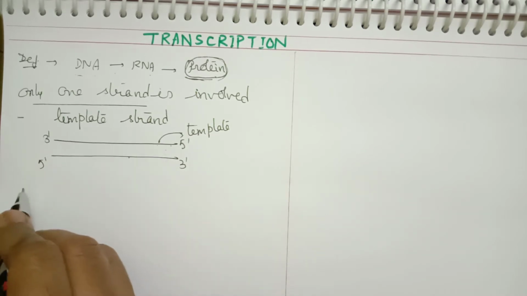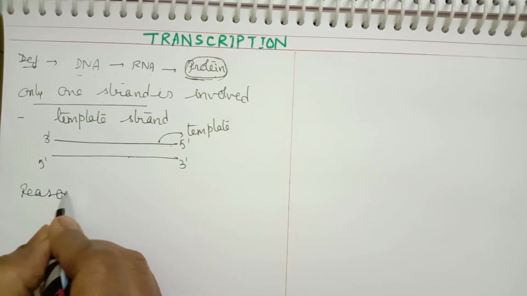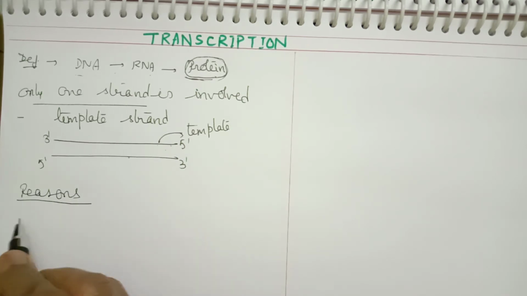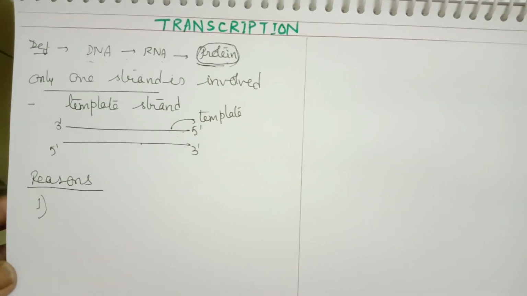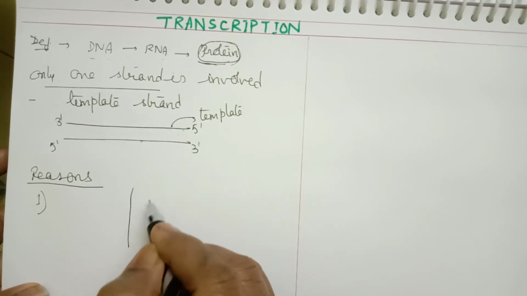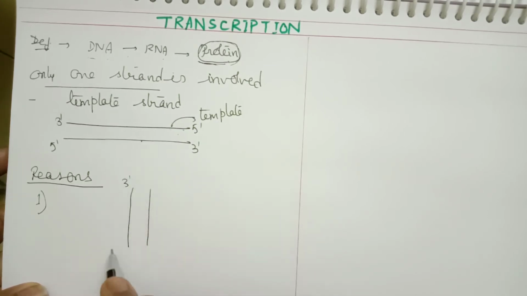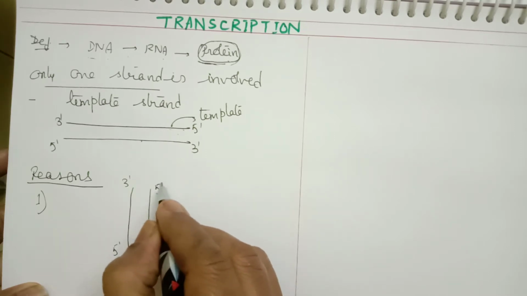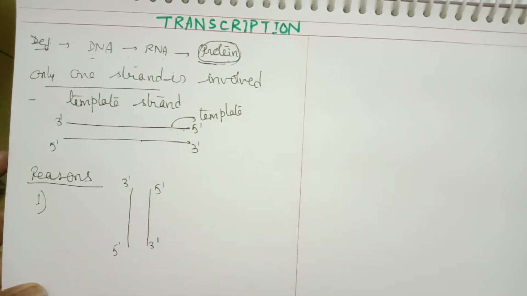Now let us see what are the reasons to say or to prove that transcription requires only one strand. These reasons will justify why only one strand is required. First reason. Let us suppose both these strands are involved. Say this is 3' to 5' and the other one is 5' to 3'. Let us see what happens if both these strands are involved in the transcription process.